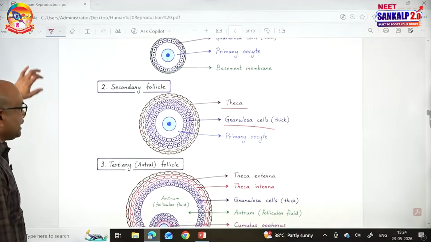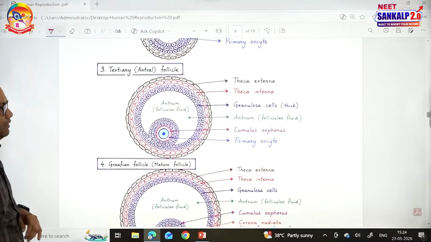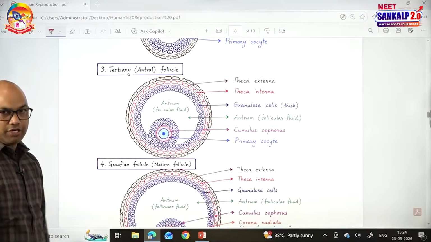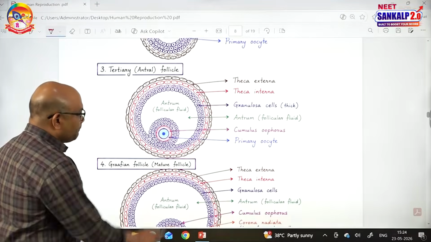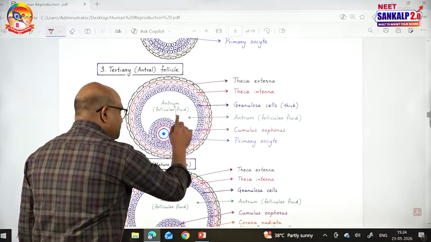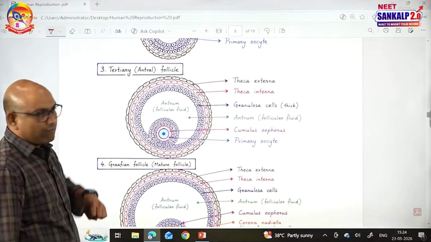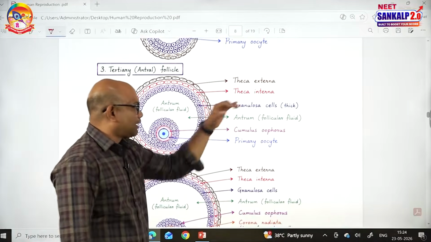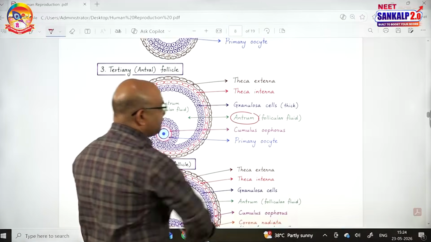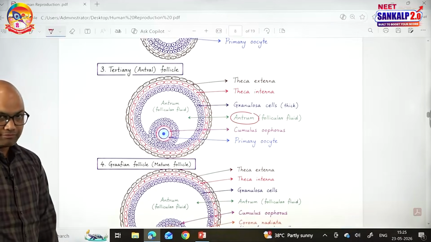Then the secondary follicle develops into a tertiary follicle. What are the differences from secondary to tertiary follicle? Between the granulosa cells, there is a split at one end of the follicle and it forms a cavity filled with fluid. That cavity is called the antrum. So, the antrum is seen for the first time in the tertiary follicle.